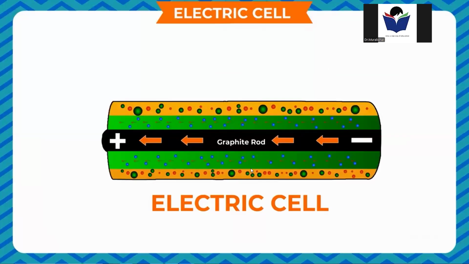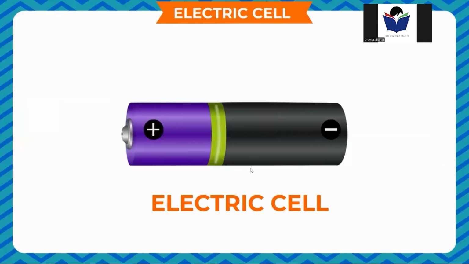An electric cell consists of many chemicals inside it. A chemical reaction occurs inside the electric cell, resulting in flow of electrons from the negative terminal to the positive terminal of the cell. When all these chemicals are used up, the electric cell stops producing electricity. In this case, the electric cell is replaced with a new electric cell.